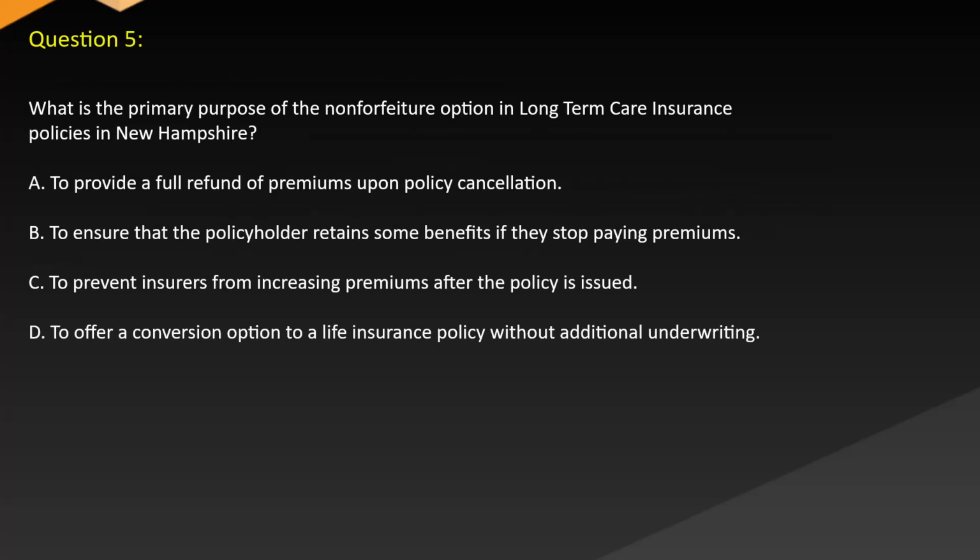Question 5. What is the primary purpose of the non-forfeiture option in long-term care insurance policies in New Hampshire? A. To provide a full refund of premiums upon policy cancellation. B. To ensure that the policyholder retains some benefits if they stop paying premiums. C. To prevent insurers from increasing premiums after the policy is issued. D. To offer a conversion option to a life insurance policy without additional underwriting.